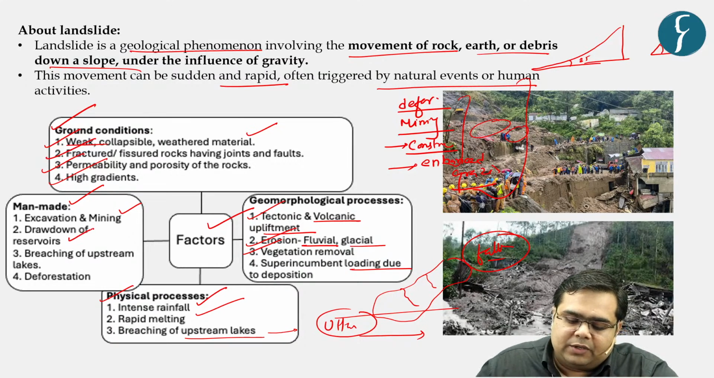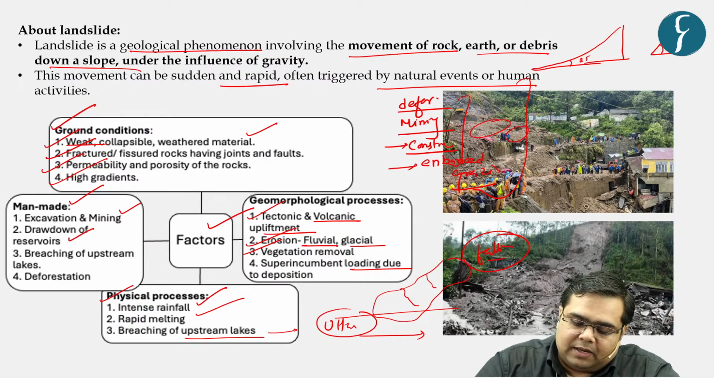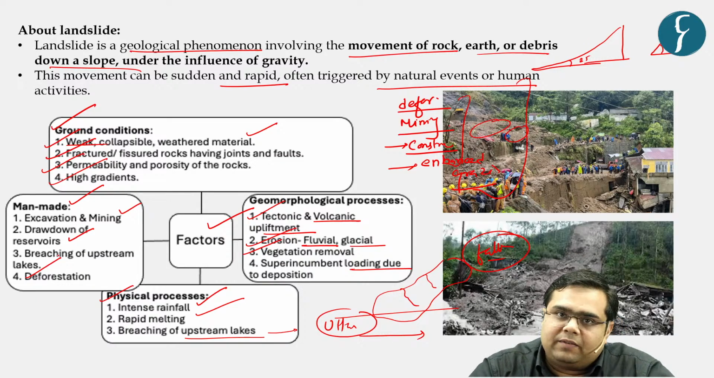Then there are issues with respect to drawdown of reservoirs. Why are we reading it in the man-made section? Because sometimes there is the building of dams, right? That is carried out by humans. And as soon as there is a drawdown of water from the reservoir, the soil becomes weak, and subsequently there are landslides. And then last is with respect to deforestation.